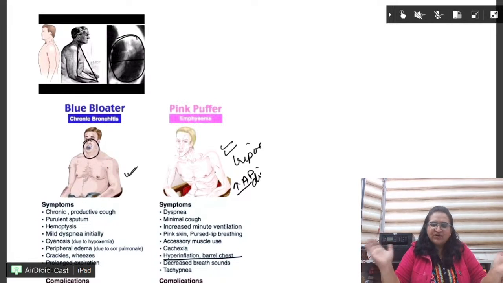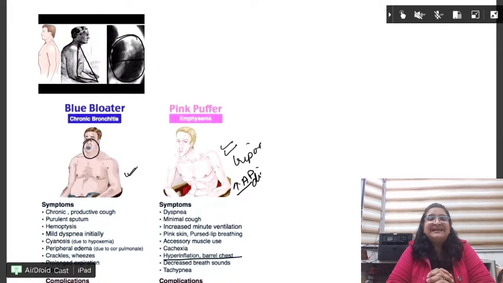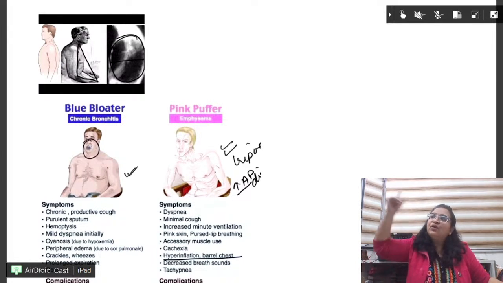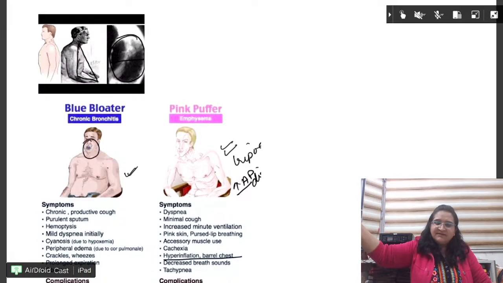Fine. So good. Meet you tomorrow, same time, 9:15. We will completely do the respiratory system. Tomorrow, especially, I am taking TB. So be there, everyone. TB is very, very important. Okay? In that we will do the micro part also, so that at one place only you have everything. It's not that when you study micro, then you will study TB. No, you study TB, finish micro, finish ZN stain.